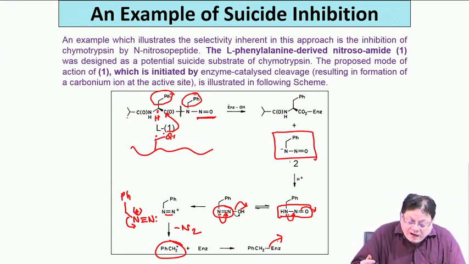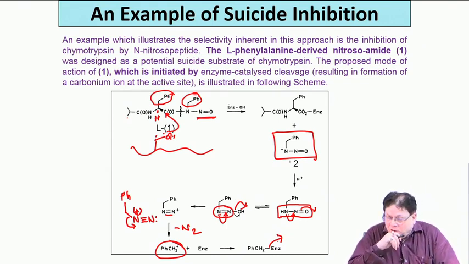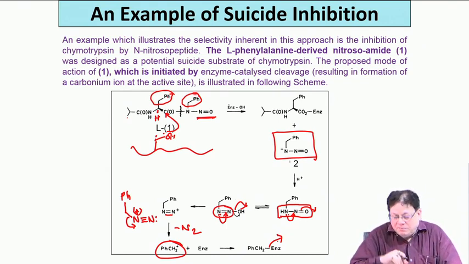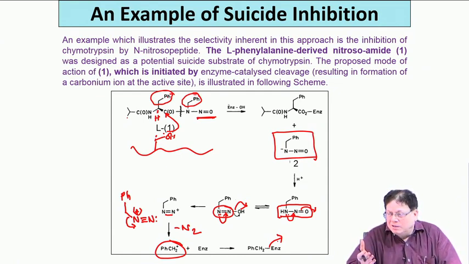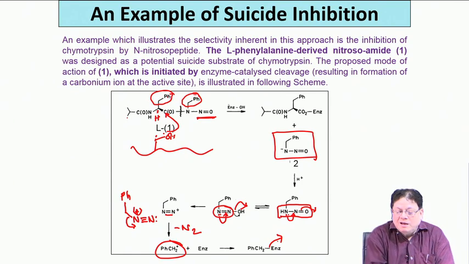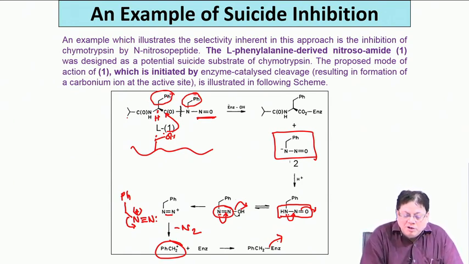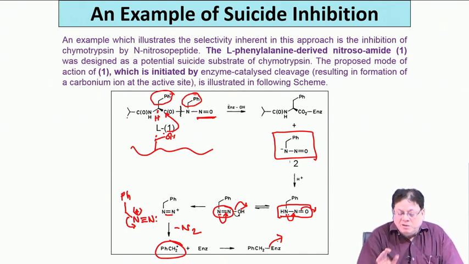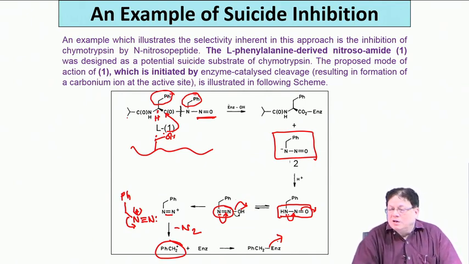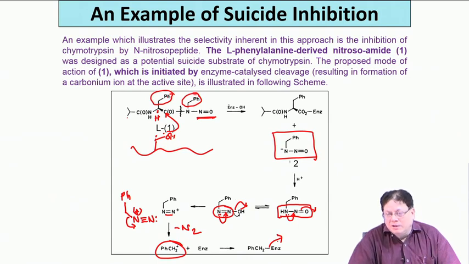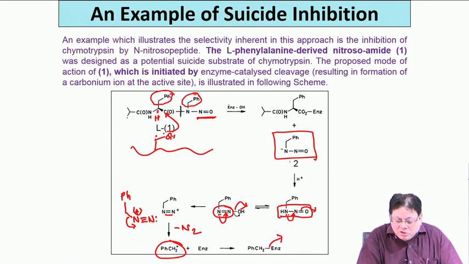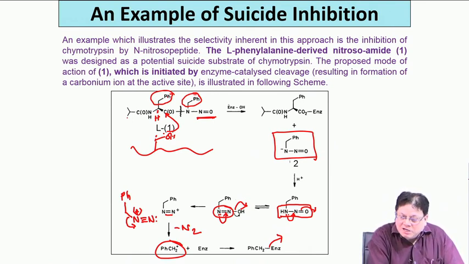Now, the scientist who made this molecule had this in mind. In research, we have many things in mind, but that does not always work. Here, apparently, it was a very well thought out proposal. So, he made this molecule and showed it to the enzyme, chymotrypsin. Unfortunately, he did not observe any inhibition. Why was that the question, whether the reaction failed? No, he found that this reaction was going on.